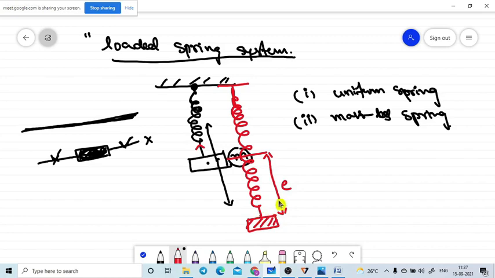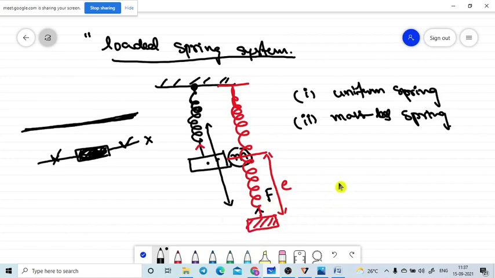The restoring force which is generated to pull the load in the upward direction, let me take F as the restoring force of the body.